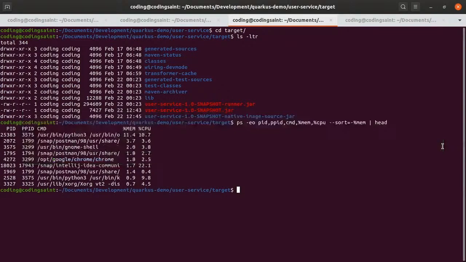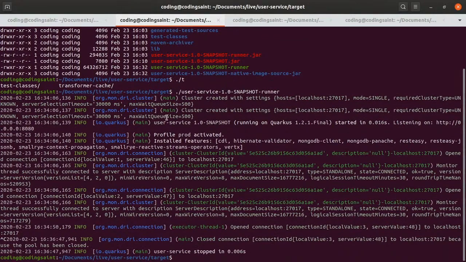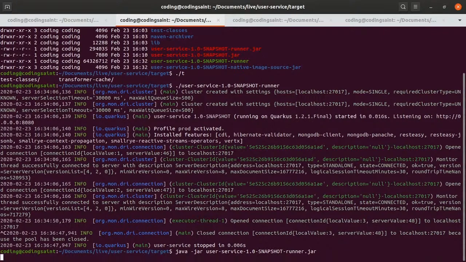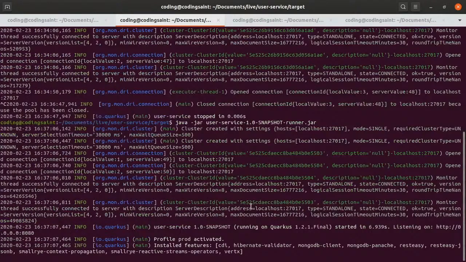So what I'll do, I'll just kill this particular application which I had been running. And because there is a jar version also here, I'll run with that jar. I'm running in jar mode. So it started again, and how much time did it take on this system? User service started, so I wrote my code somewhere. Okay, but let's see whether it is working or not with the jar version.